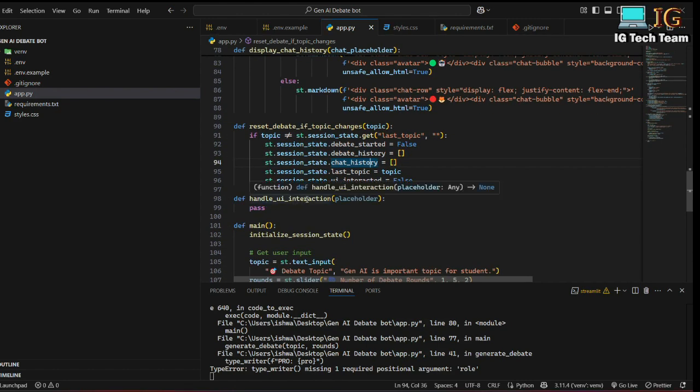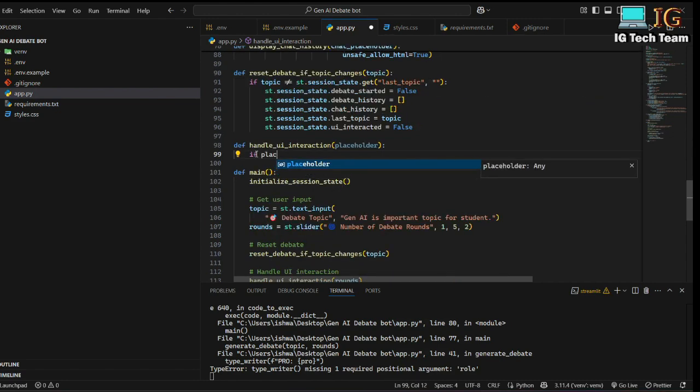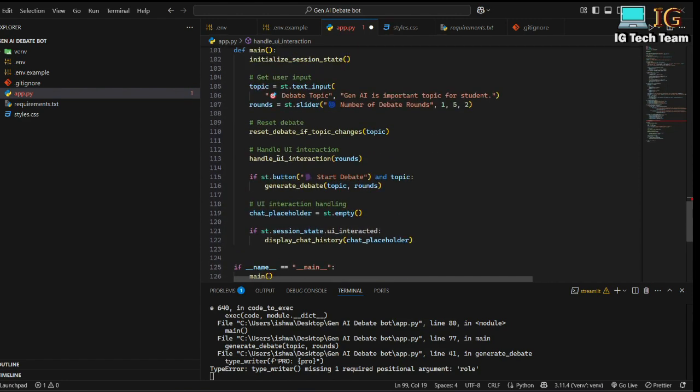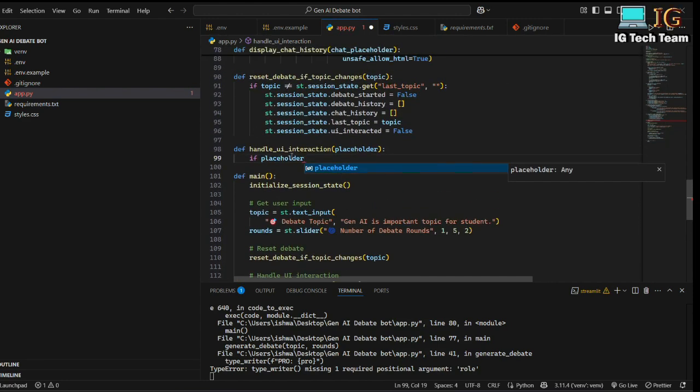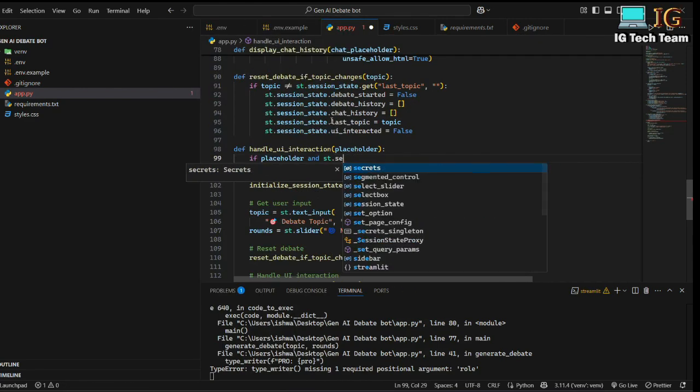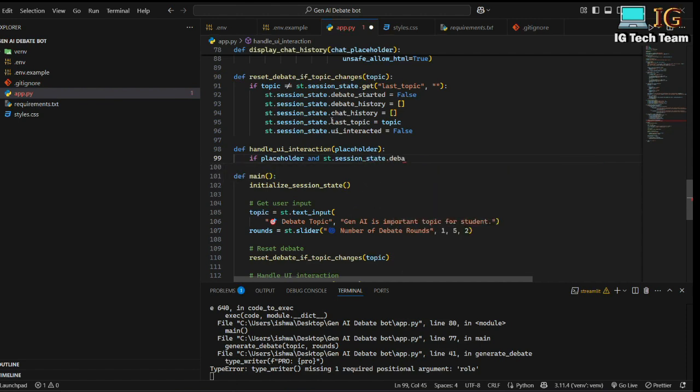Next one is handle UI interaction. That means if I click on slide or if I click on radio button, then this function will be executed. Here I can write, if placeholder means I'm passing rounds. You can clearly see here handle UI interaction, I'm passing rounds here. So suppose if I have value in this rounds, and I can pass here st.session state debate started, if we have rounds and if the debate has started, and if the UI is interacted.